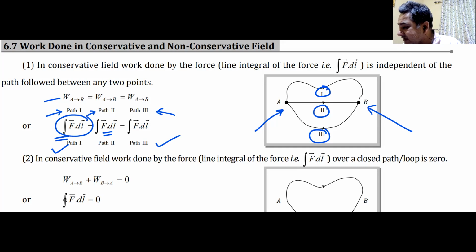That is a conservative force. The integral of F dot dl is independent of path. And what is the integral of F dot dl? It is the work done by this force in any of the paths. Do not forget this.